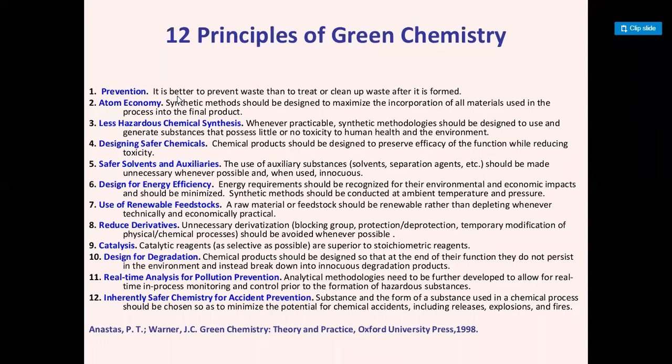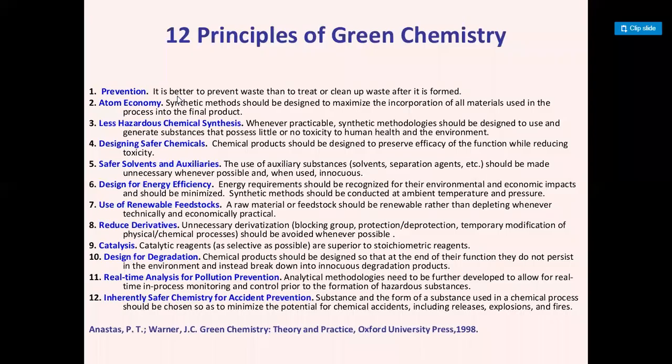Atom economy means the economic process. Suppose any reaction we want to do in the laboratory, whatever chemical components are required in the reactant, they should all get converted into product. That is called the economic process. Suppose we want to start a reaction from 100 gram of the starting material, and that 100 gram should get completely converted into the product. That is called the economic process.